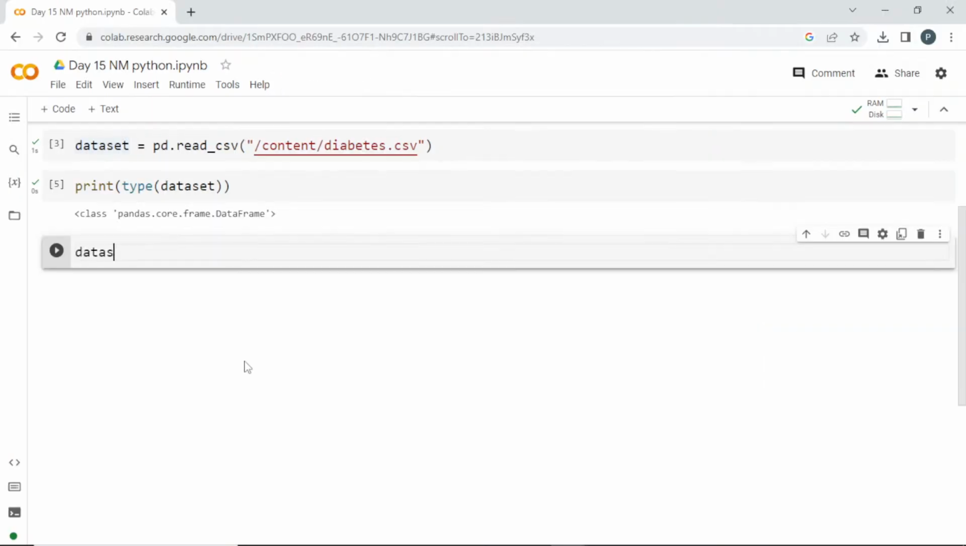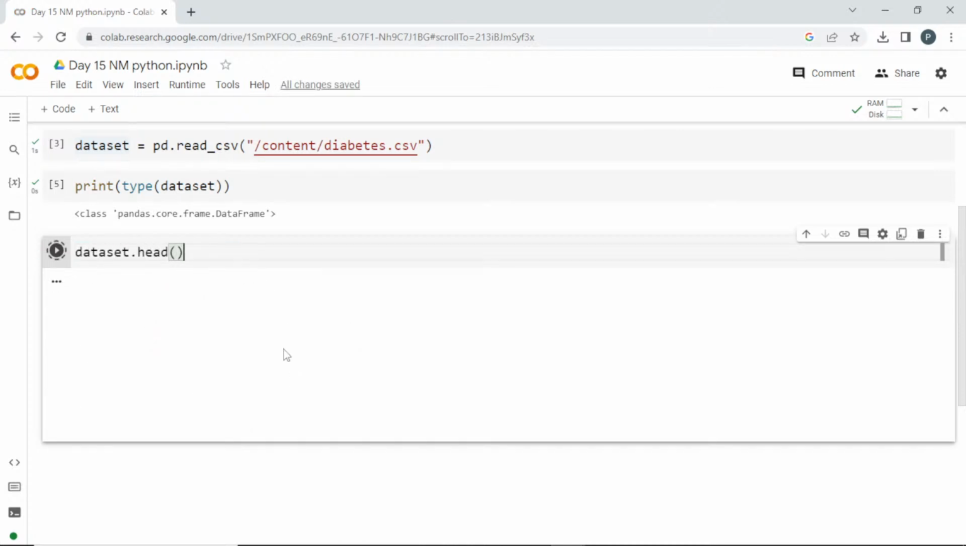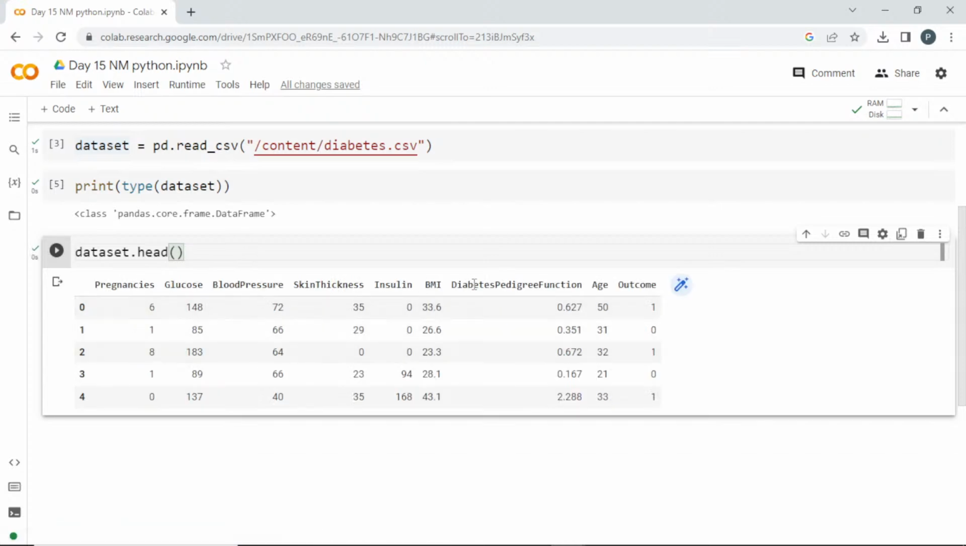Let me go and call dataset. I'll print it. Print dataset.head. This will give me the first 5 rows. See, guys, I'll just call it directly. So it is in a neat table format that we can get in Colab.